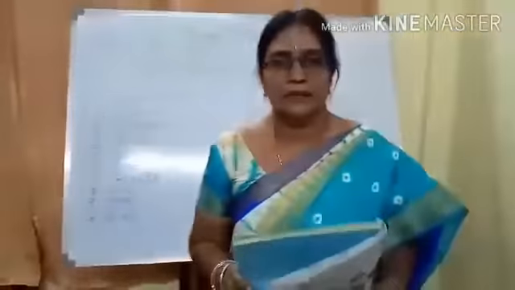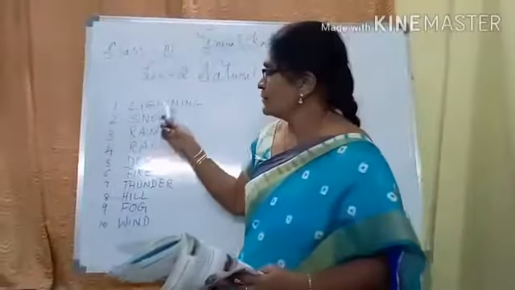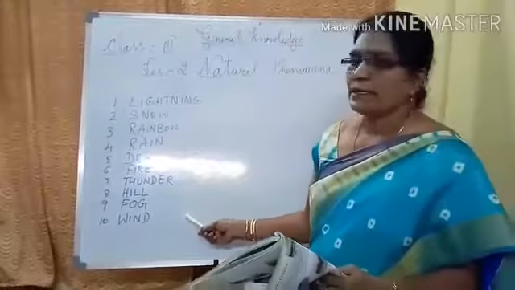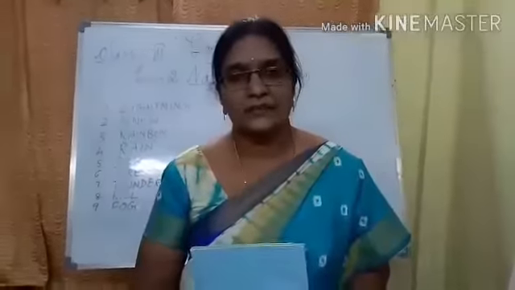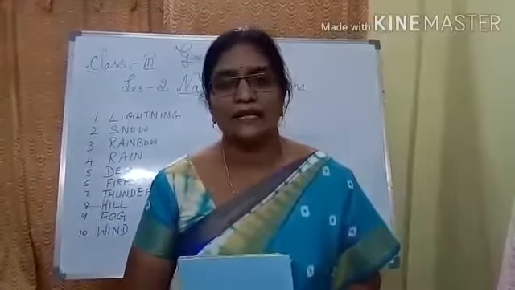Now children, learn the natural phenomena and write this 2 times in your rough book. Children, do the given work and read lesson 2.